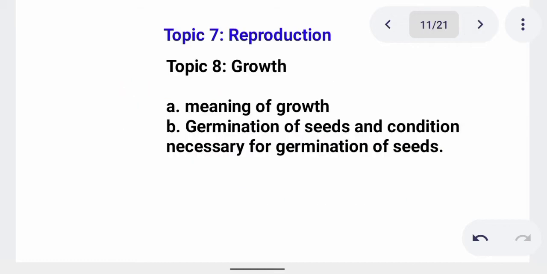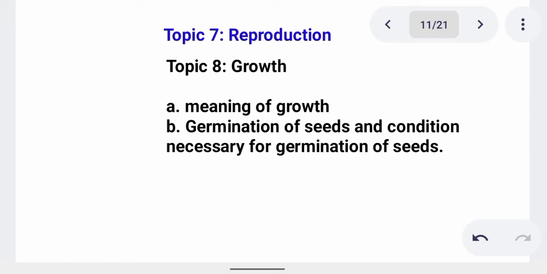Then when we move on, we talk of reproduction. There are two types of reproduction. We have sexual reproduction and asexual reproduction. First of all, what is reproduction? It is the act of replicating an organism, or the process whereby an organism duplicates directly or indirectly. Sexual reproduction requires the coming together of two organisms to give birth. Asexual reproduction requires only one organism to reproduce.